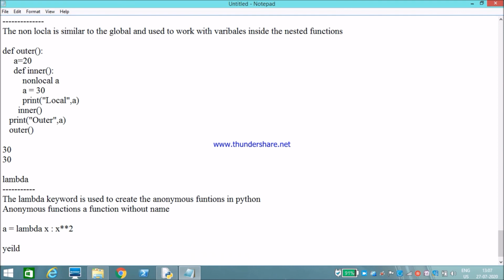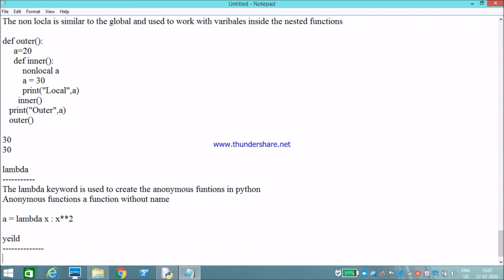My next keyword is yield. The yield keyword is used with Python generators. Why do we use yield?